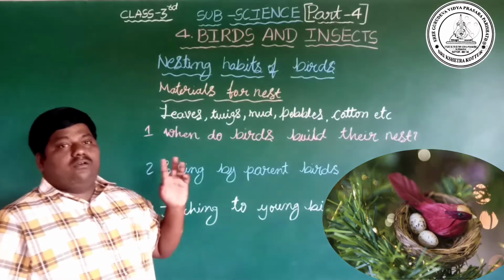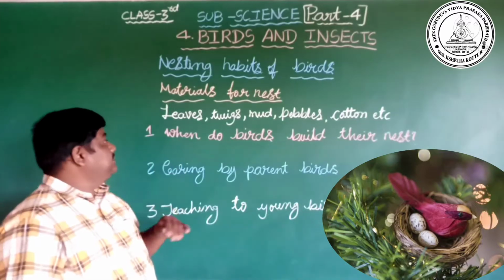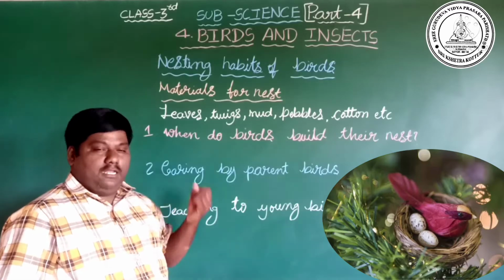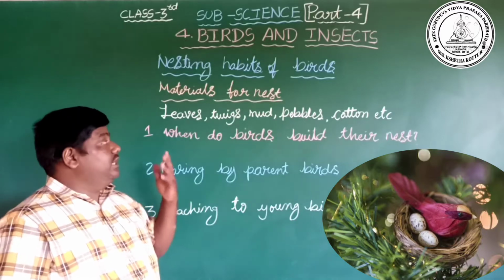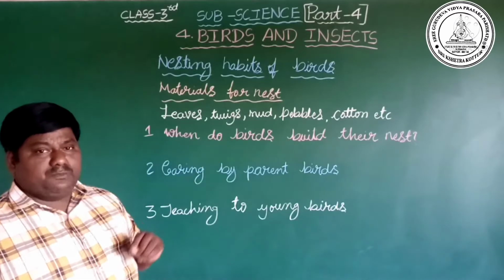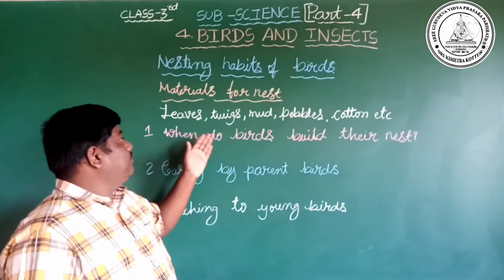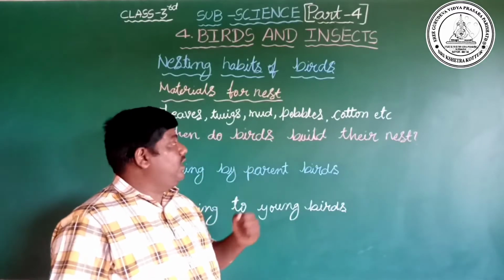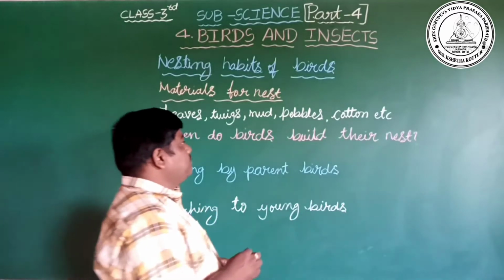Now see, which materials do the birds use to build their nest? Leaves. Already you know different types of leaves: neem leaves, tamarind leaves, banana leaves, grass. They are using different types of leaves. Twigs. Twigs means small sticks. They are using small sticks to build their nest. Mud. They are using mud also. Pebbles. Here, pebbles means small stones.